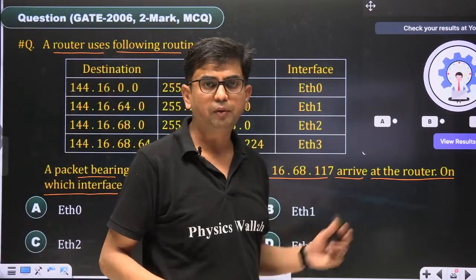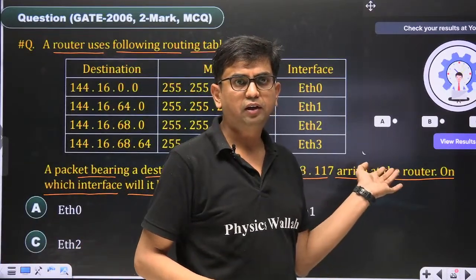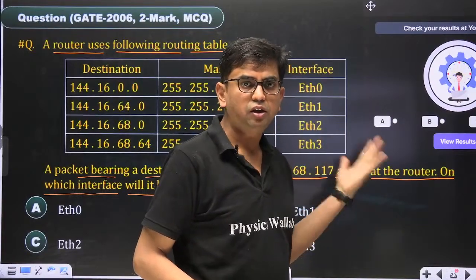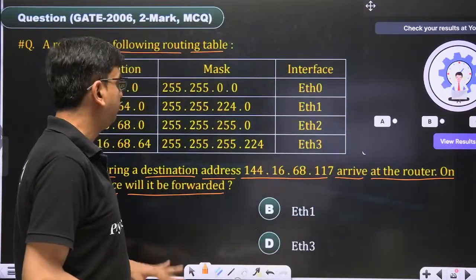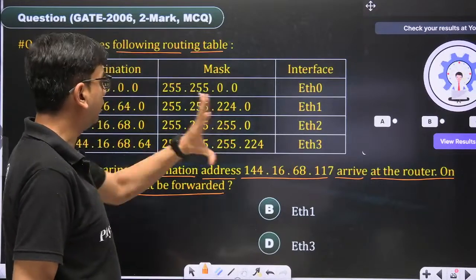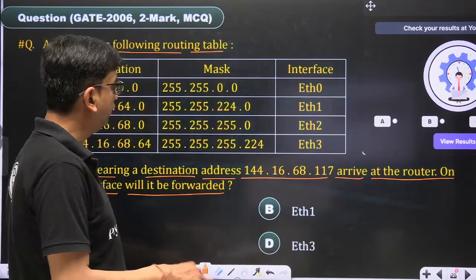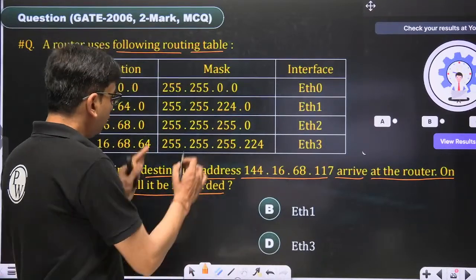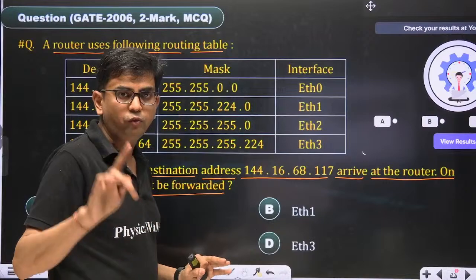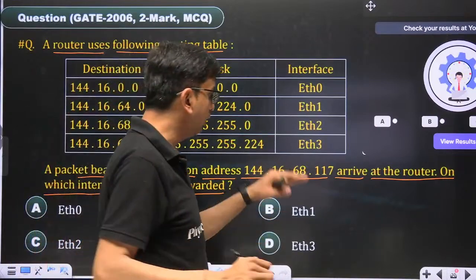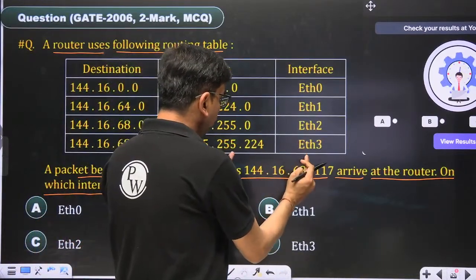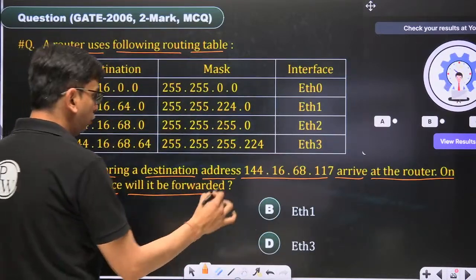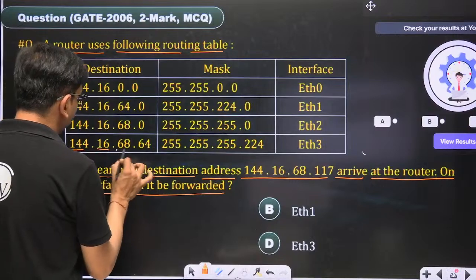I told you in the previous session, yesterday's session, that you have to pick the destination IP address from the packet, and in the routing table pick the mask that has the highest number of ones. This mask has the highest number of ones. Check with this. The first 3 octets are 255. If we do bitwise AND, check whether the first 3 octets match or not. 144, 16 and 68. So the first 3 octets match.